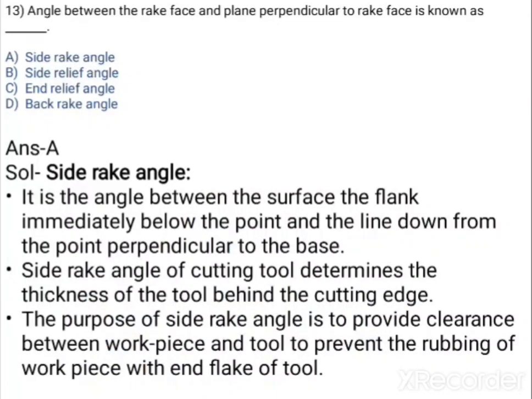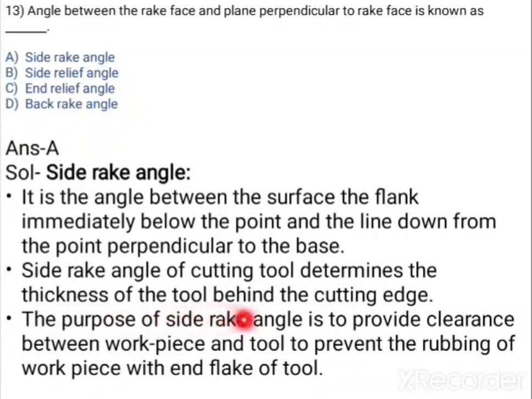Now, the angle between the rake face and plane perpendicular to the rake face is known as? So here is the solution they have provided. It is the angle between the surface, the flank immediately below the point, and the line down from the point perpendicular to the base. So the side rake angle of a cutting tool determines the thickness of the tool behind the cutting edge. Yes, definitely.